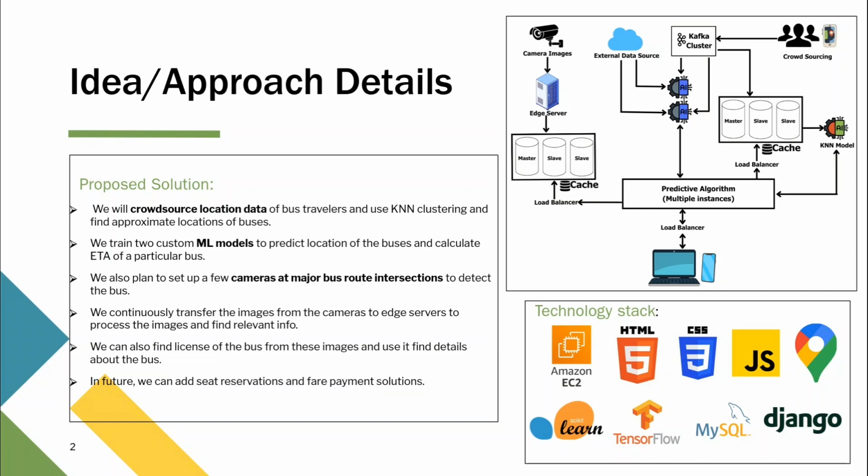Now, in order to reduce the latency, because we need to perform this entire operation in real time, we want to reduce the latency as much as possible. First of all, we have used master-slave based configuration in our databases. This allows us to have very high read and write speeds, as well as a caching system, in our databases. We are also using load balancers wherever we can in order to further have multiple instances as shown in the predictive algorithm. This allows us to serve multiple different requests that are coming from various different users.